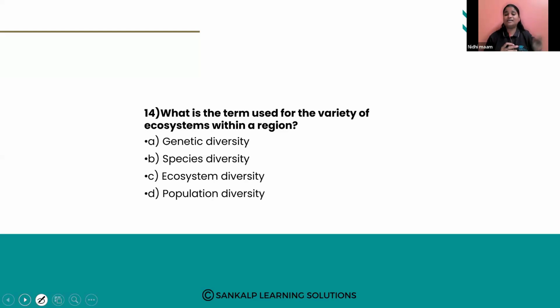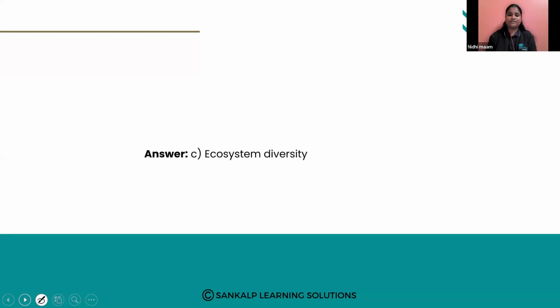So there you can see grassland ecosystem also, forest ecosystem also, pond ecosystem is also there, sea ecosystem, marine ecosystem what we call, it is there. So variety of ecosystems is present in the same region. So what do we call such a region? It is nothing but the ecosystem diversity, what we can call. So the right answer is option number C, ecosystem diversity.